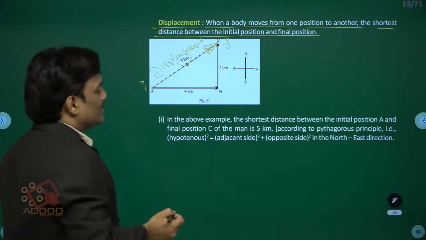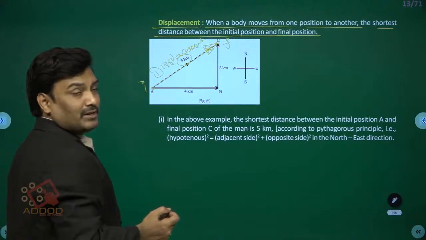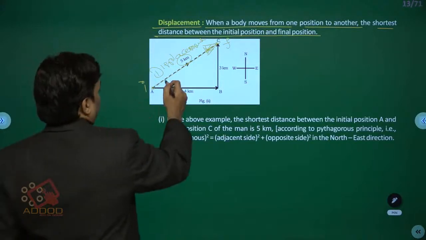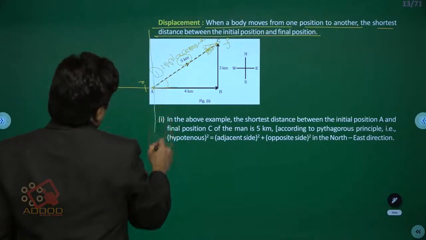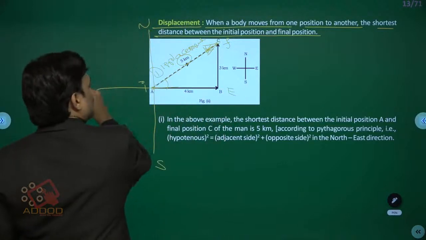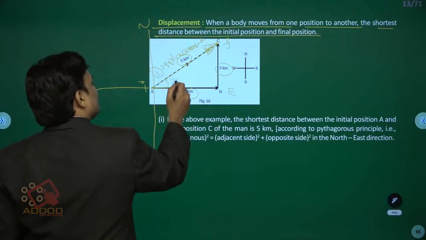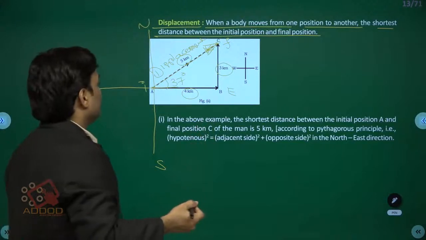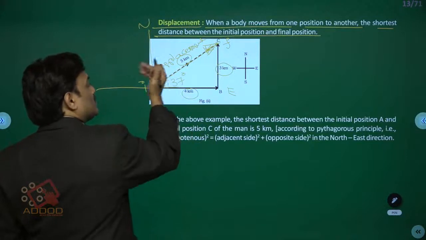Very importantly, displacement is a vector quantity. In such a case, how to find the displacement of the body? The magnitude of displacement is 5 kilometers, but I require the direction also. So students, here I am taking the indicator diagram for the sake of clarity. This is north, this is south, this is east, and this is west. This is 3 kilometers, this is 4 kilometers. So here the angle is 37 degrees. Tan theta is 3 by 4. Angle is 37 degrees. So the direction of displacement is 37 degrees from east towards north.